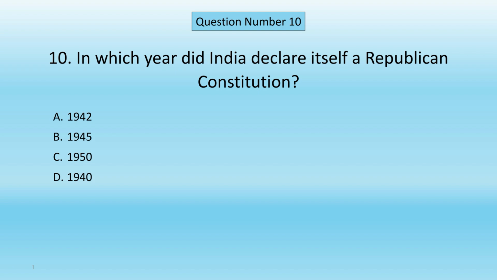Question number 10. In which year did India declare itself a republic? A. 1942. B. 1945. C. 1950. D. 1940. Correct answer is C. 1950.